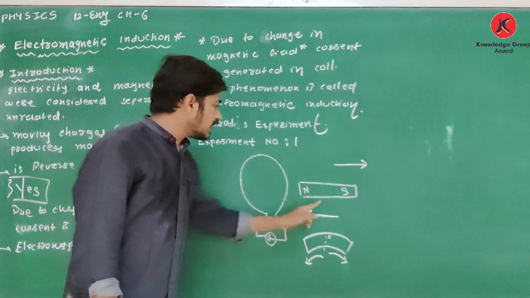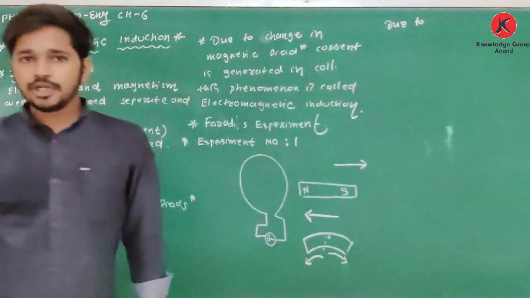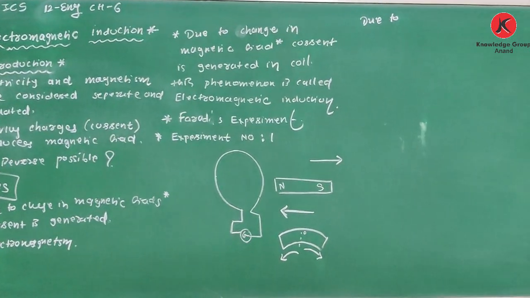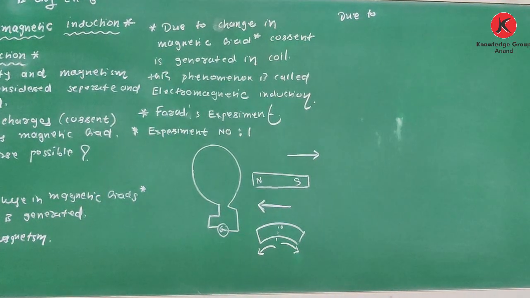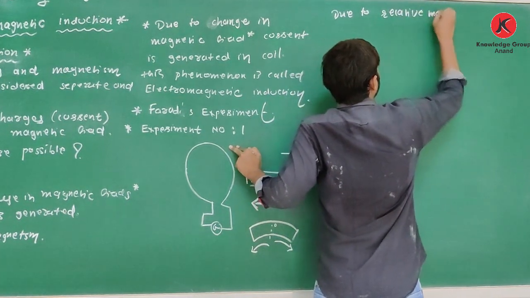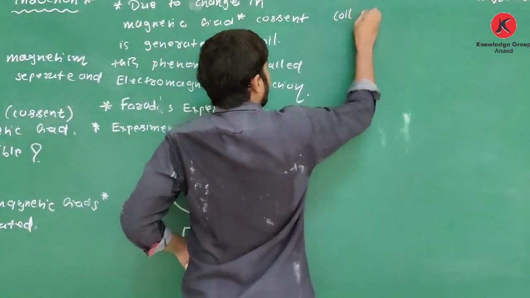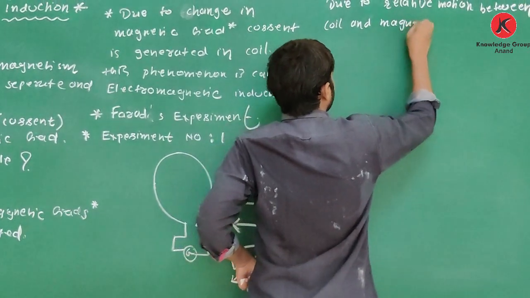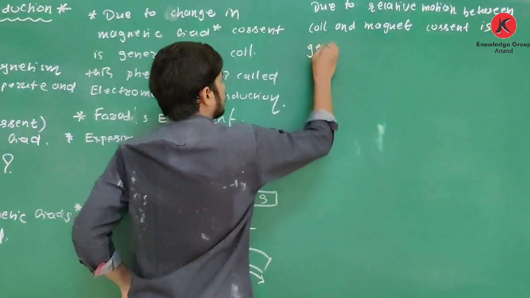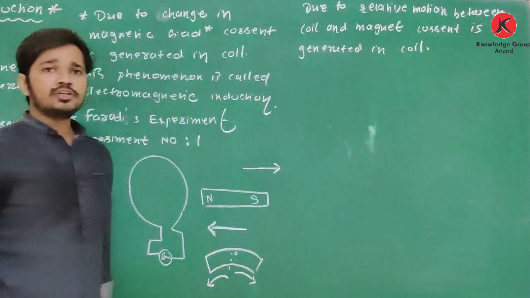So we can say, due to relative motion between coil and magnet, current is generated in the coil. Clear about this?